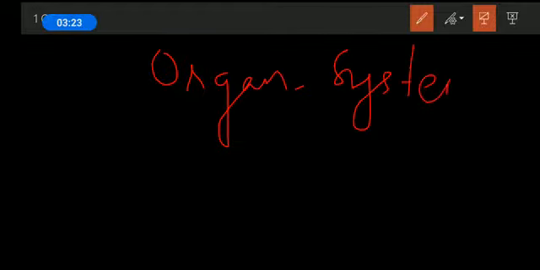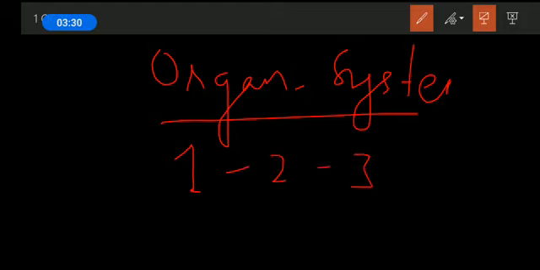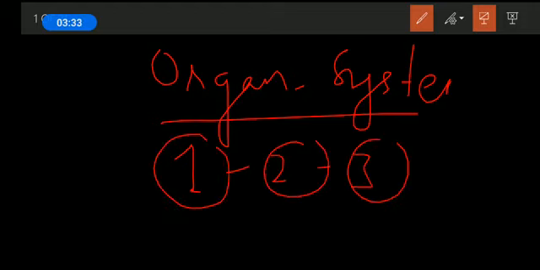The organ system level of organization consists of different organs, organ 1, organ 2, organ 3. These different organs coordinate with each other in such a manner that the animal is able to perform all the functions in a synchronized way. If any of these organs stop functioning or start malfunctioning, it may lead to different types of problems within that animal, or the animal will not be able to survive, or it will survive but with improper functions.